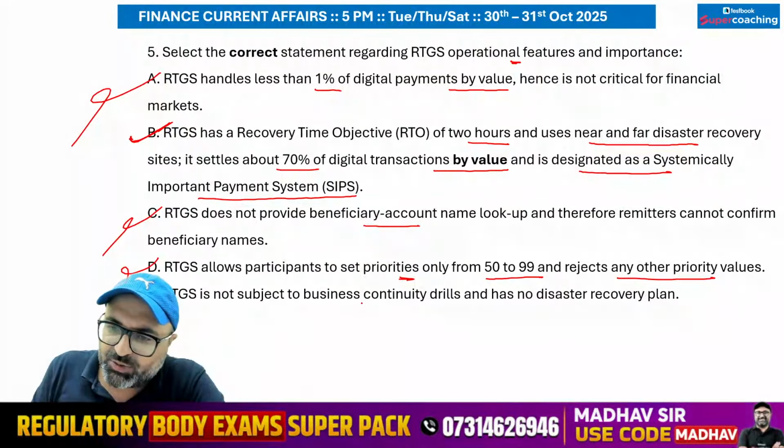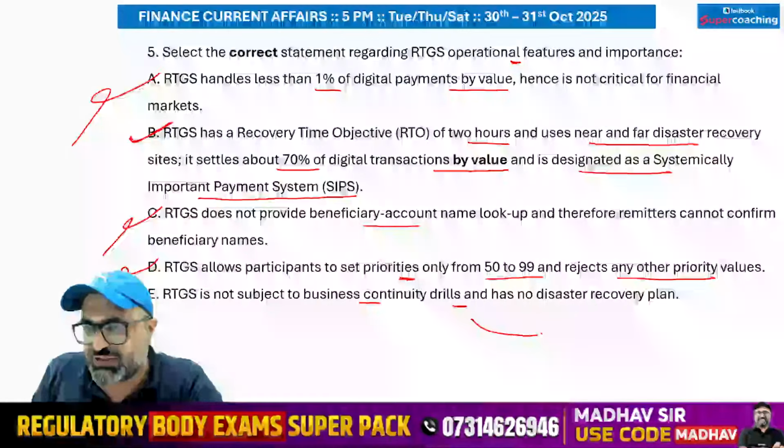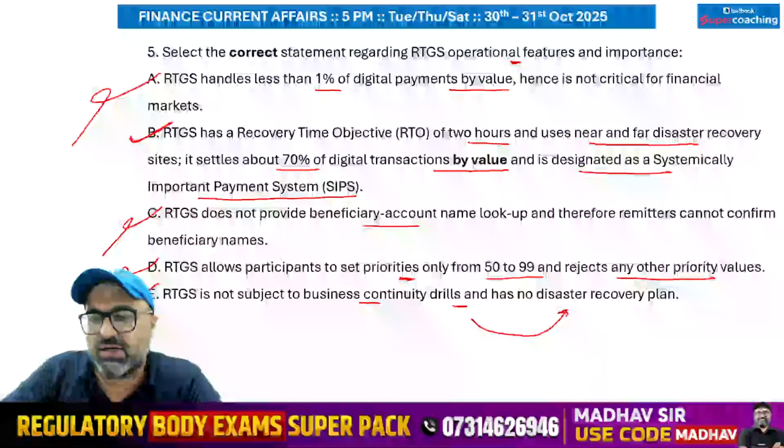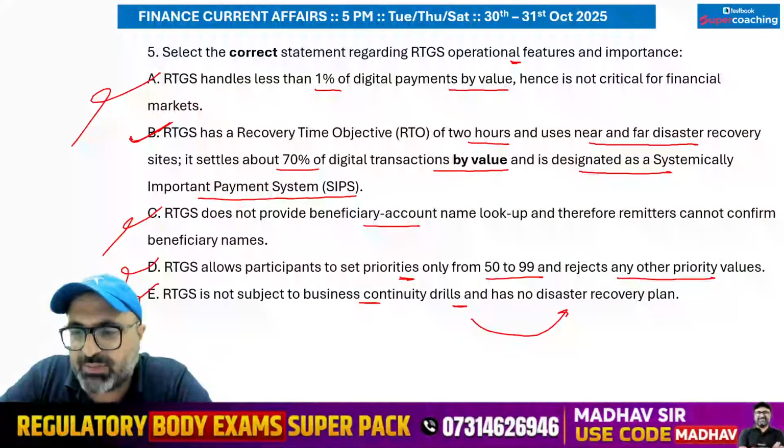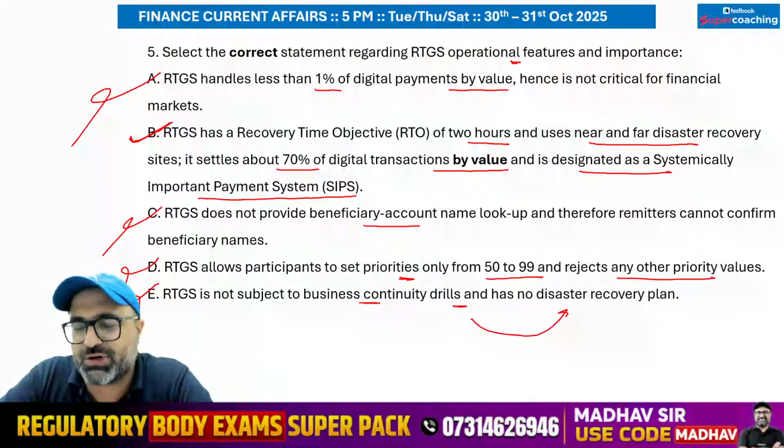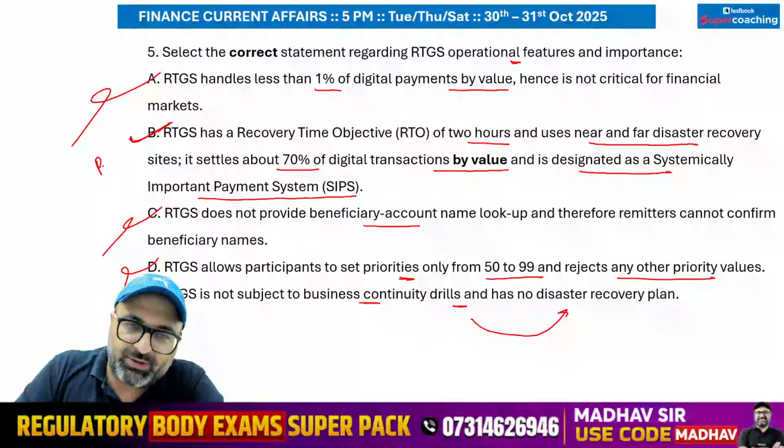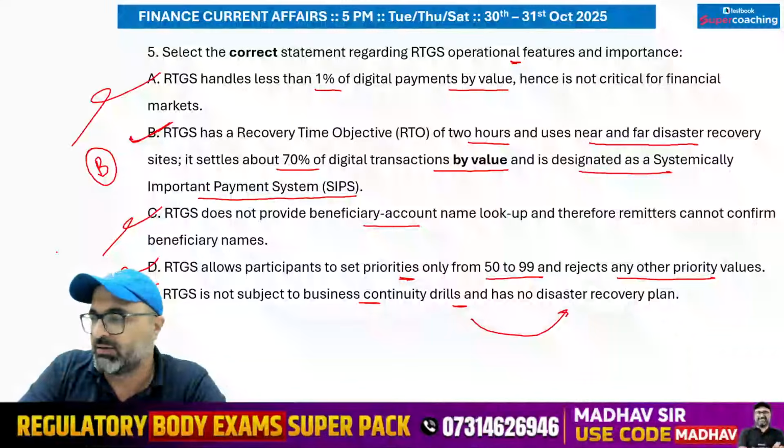RTGS is not subject to business continuity drills and has no disaster recovery plan. This is wrong. So RTGS के पास disaster recovery plan भी है and it possesses the business continuity drills as well. तो यहाँ पे भी जो correct answer होगा that will be only one, which is the B option.